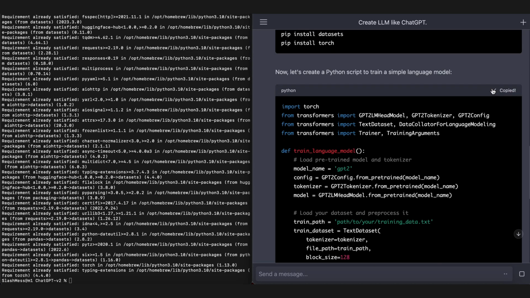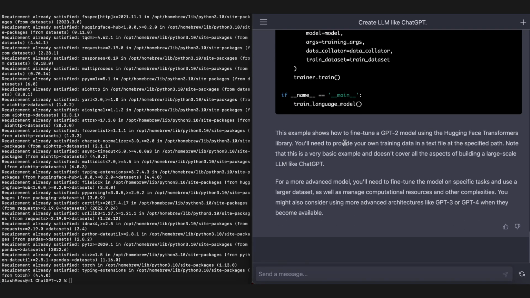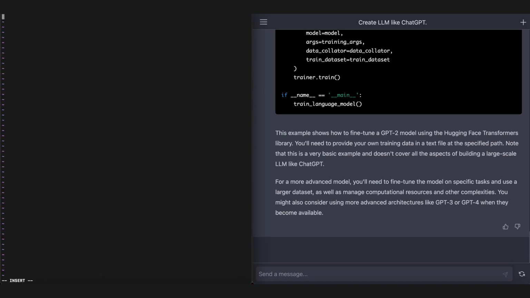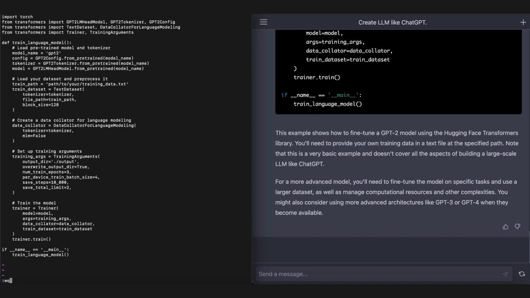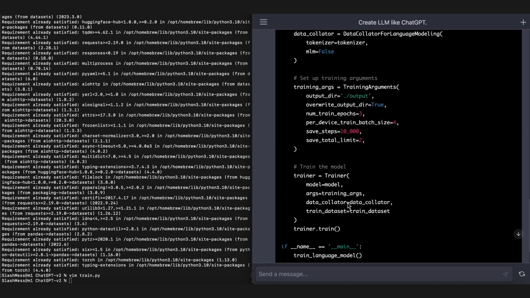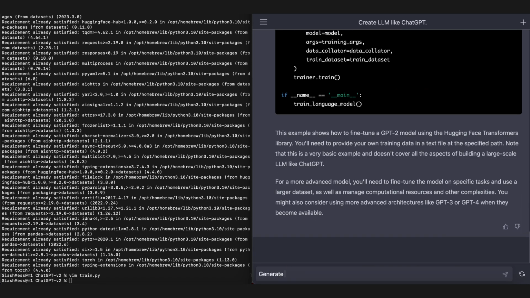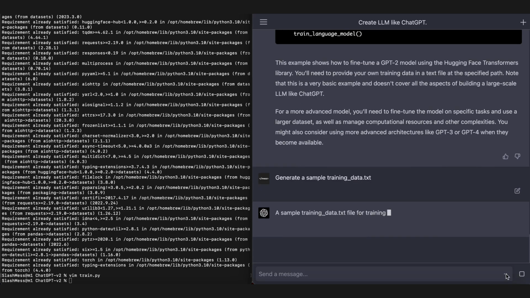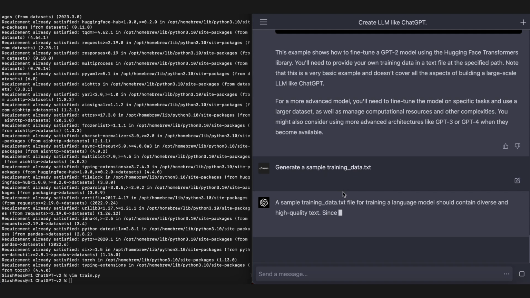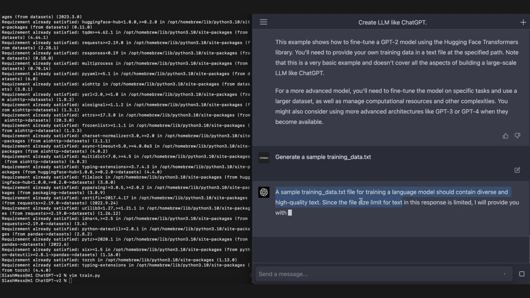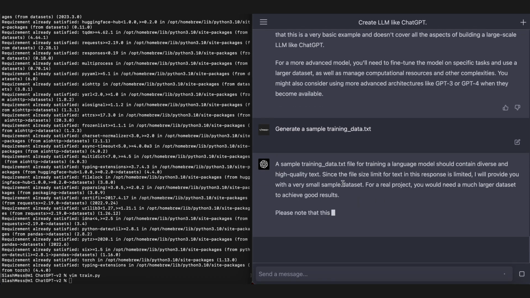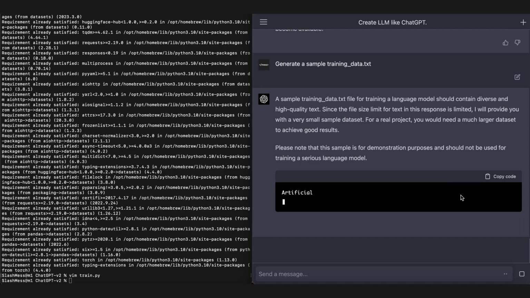We'll copy this in. Did it give us a name for it? No. Okay. I'll just call it train.py. Paste in what it gave us. Okay. Now we don't have a training data set. So ask it, generate a sample training data.txt. Hopefully this can provide us some diverse and high quality text to train on. Please note this is a sample for demonstration purposes, should not be used for serious training.